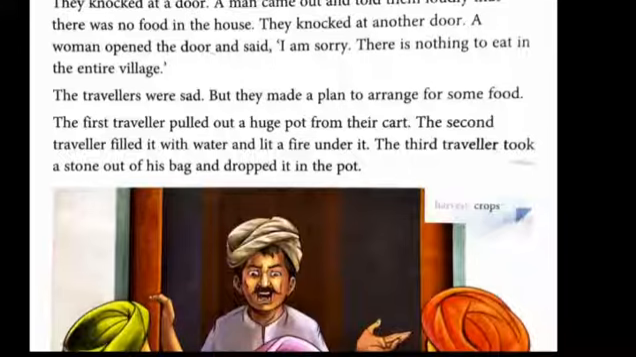Okay, so the first traveler took that huge pot from the cart, and the second traveler, you know what he did? He filled it with water. That means he put some water in that pot, okay, and lit a fire under it. Lit means to burn. He started a fire to cook something in that pot. And the third traveler, you know what the third traveler did? The third traveler took a stone out of the bag and dropped it in that pot, okay. Dropped means to fall, or having fallen, right. So they started to put some rocks into the pot.